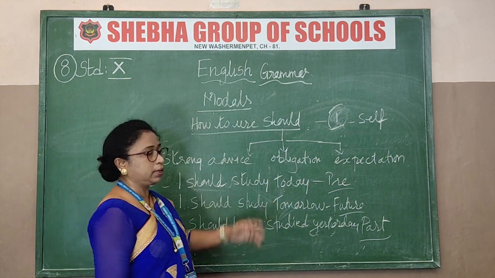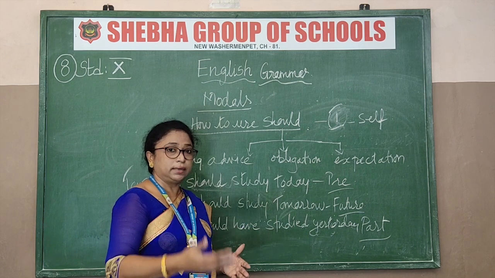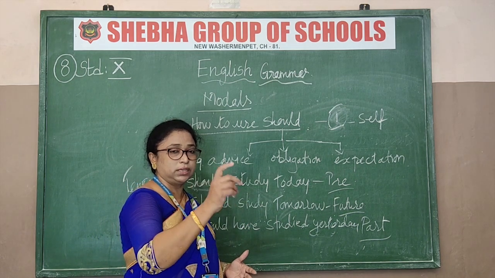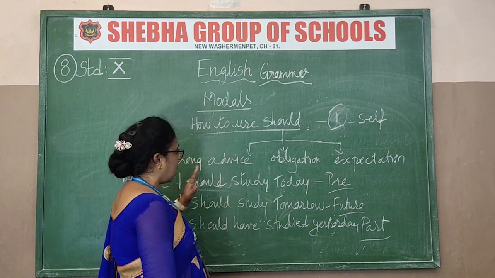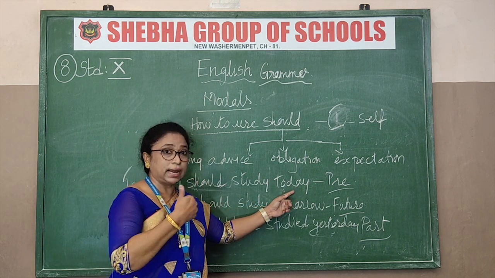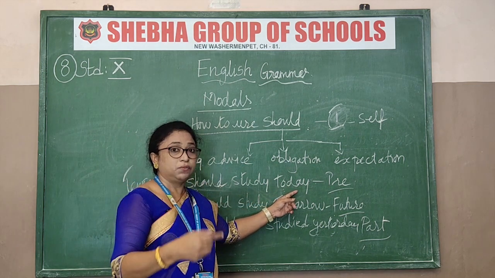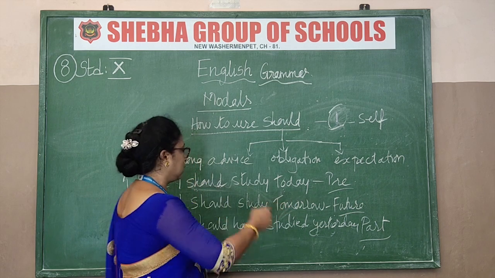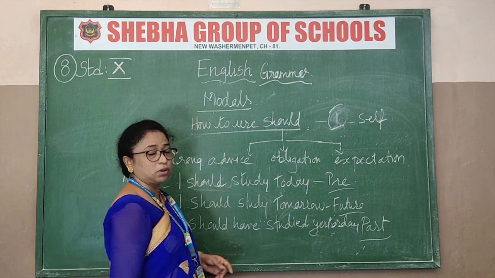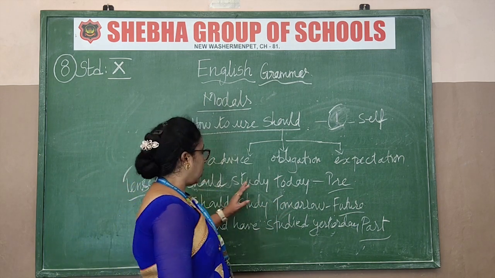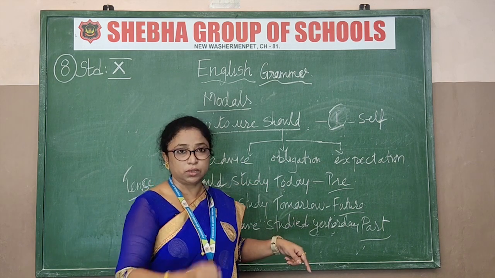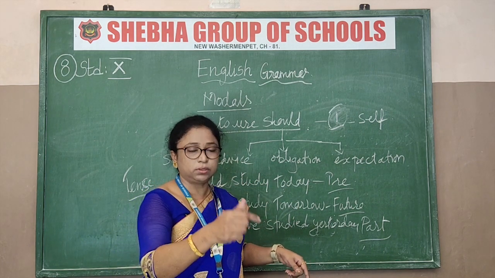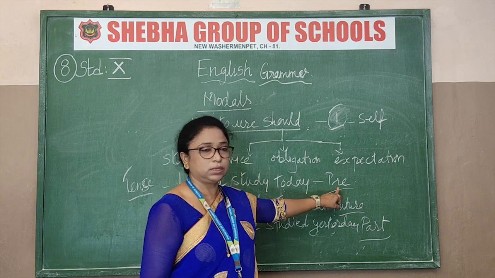I should study today. In this tense, see what words you are going to use. I should study today. So you are telling I, for yourself. For self you are giving a strong advice. What is the advice you are giving? I should study today. So you are giving strong advice to yourself. Today itself, you understood, is present tense.